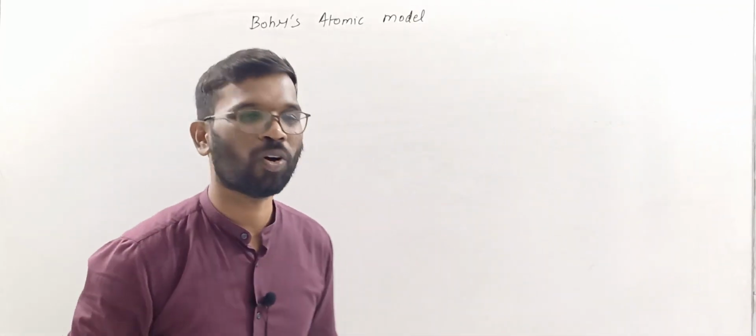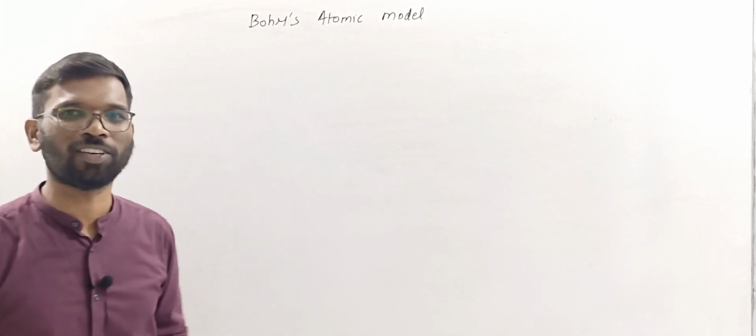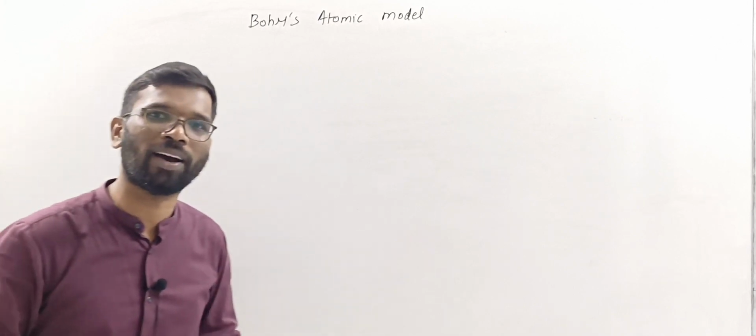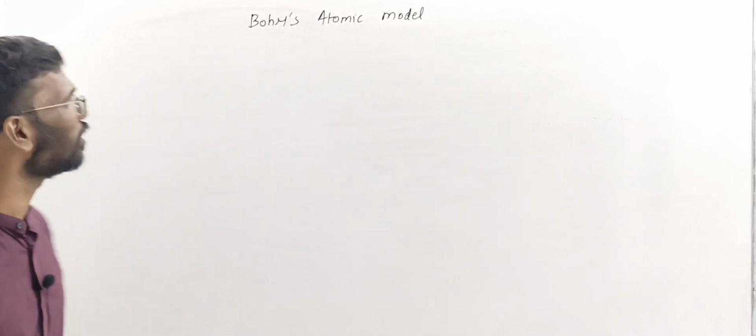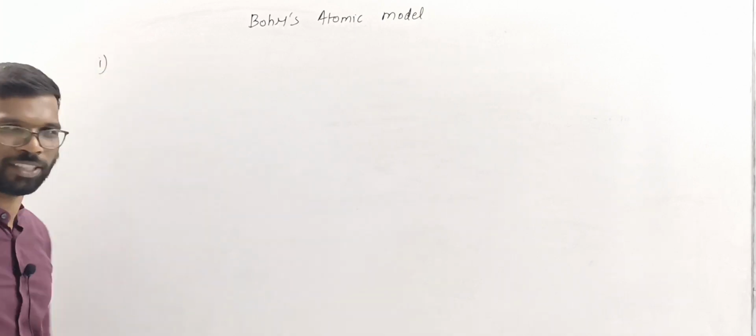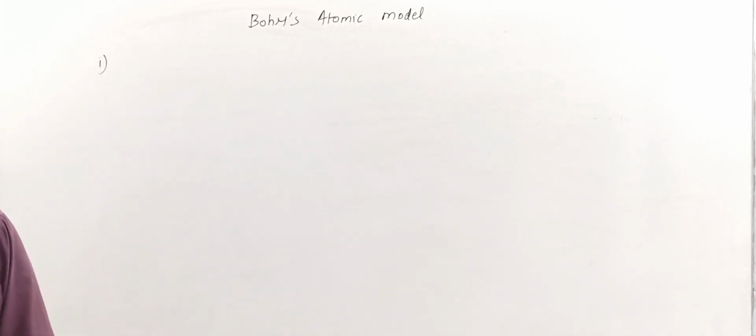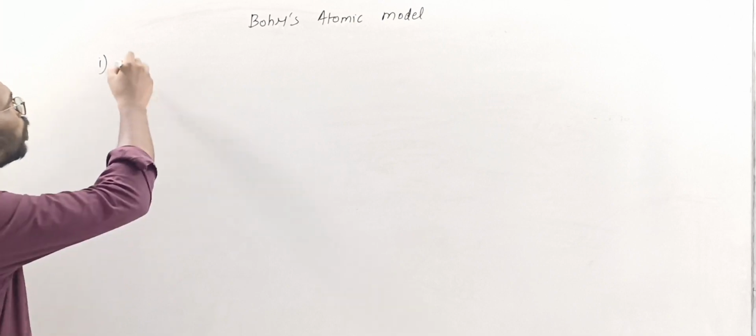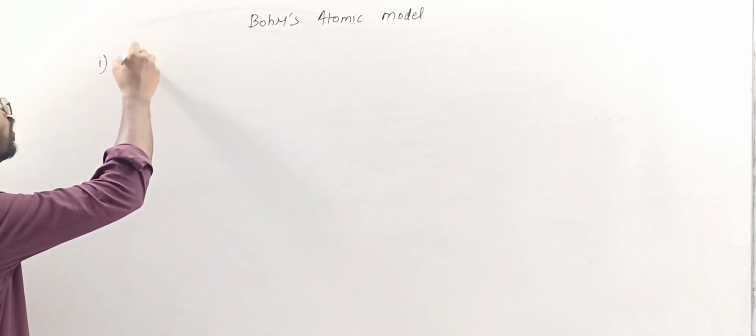Now finally coming to Bohr's atomic model, let's understand some main postulates given by Bohr. I'll just write systematically. The first postulate is, an atom consists of a dense positively charged nucleus.